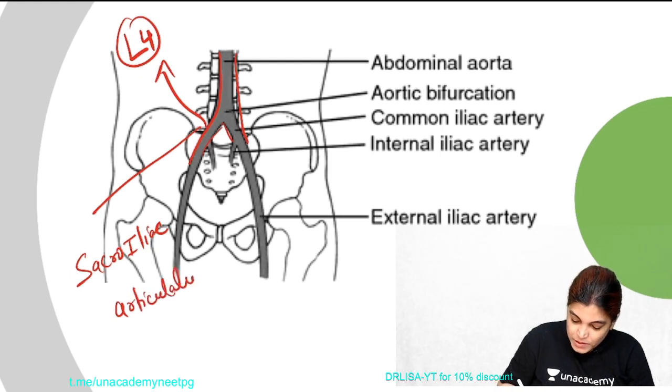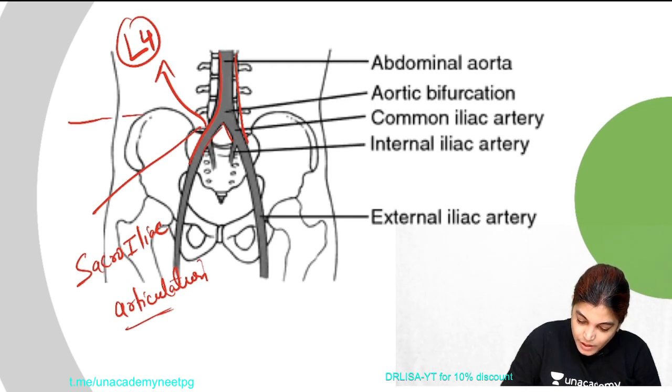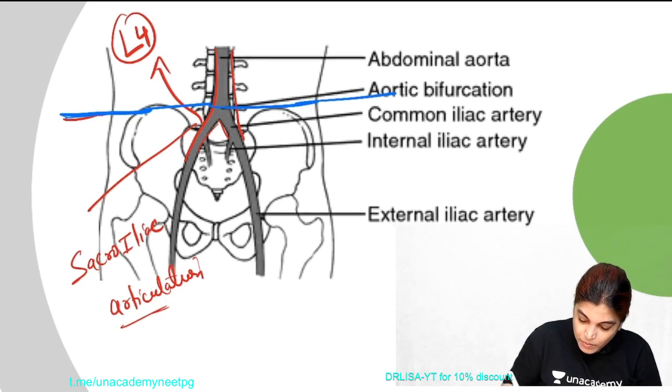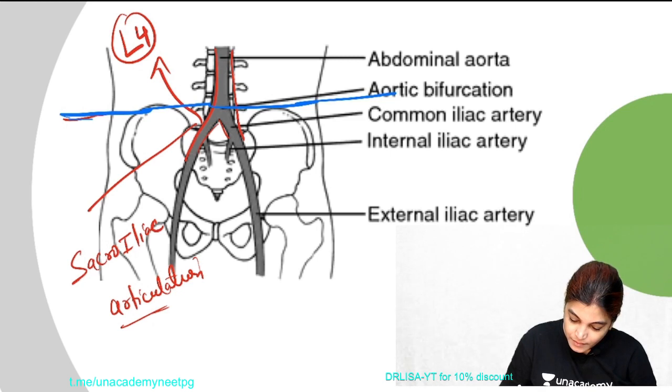So these two options were not given, but if I draw a horizontal line, so let me use blue color. If I draw a horizontal line corresponding to this level, it will pass at the upper aspect of the iliac crest. Okay, so let me just remove this line.